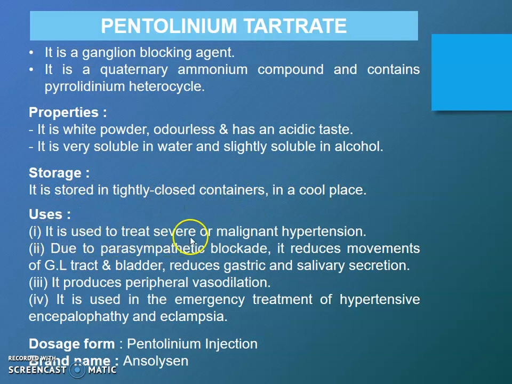Uses: it is used to treat severe or malignant hypertension due to parasympathetic blockage. It reduces movement of GIT tract and bladder and reduces gastric and salivary secretion. It produces peripheral vasodilation. It is used in emergency treatment of hypertensive encephalopathy and eclampsia. Dosage form: pentolinium injection and the brand name is Ensolicin.